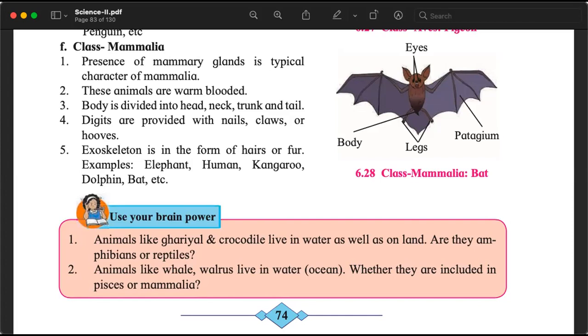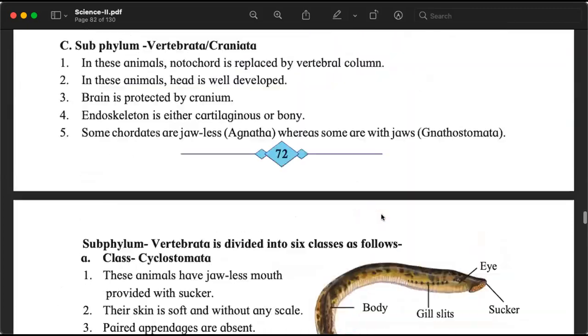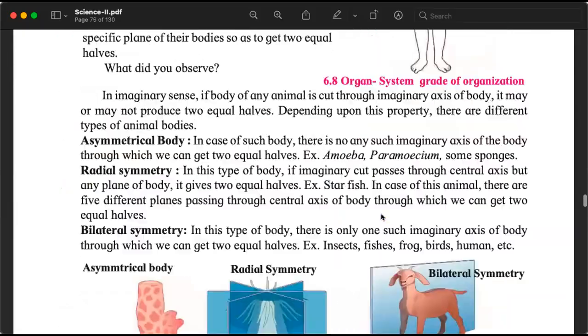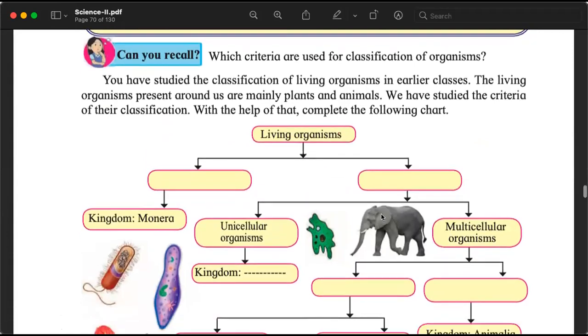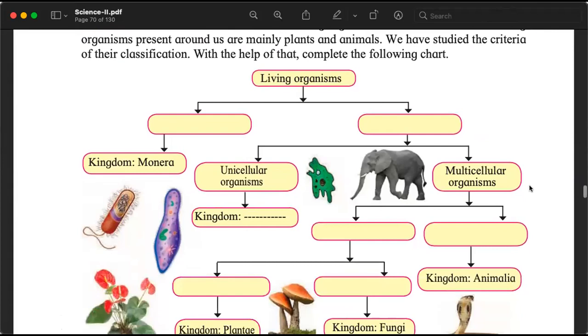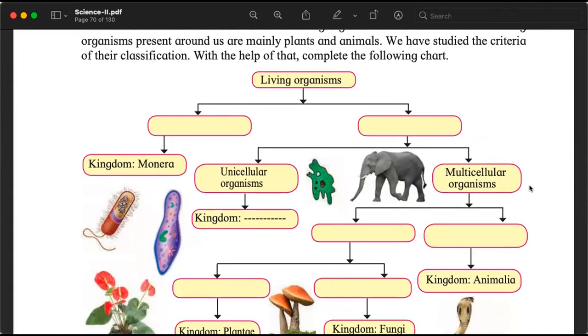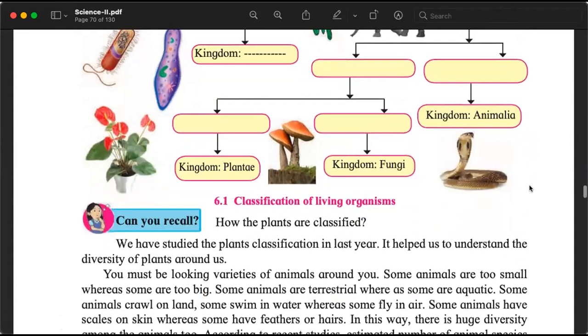So that is the end of this chapter, the information that is there in the chapter. What we learned in this chapter is there is a wide variety of organisms and there are a wide variety of animals on this planet. Animals are fundamentally those organisms that cannot make their own food, that depend on other organisms for their nutrition. There are so many that it becomes difficult to study them, so we classify them.